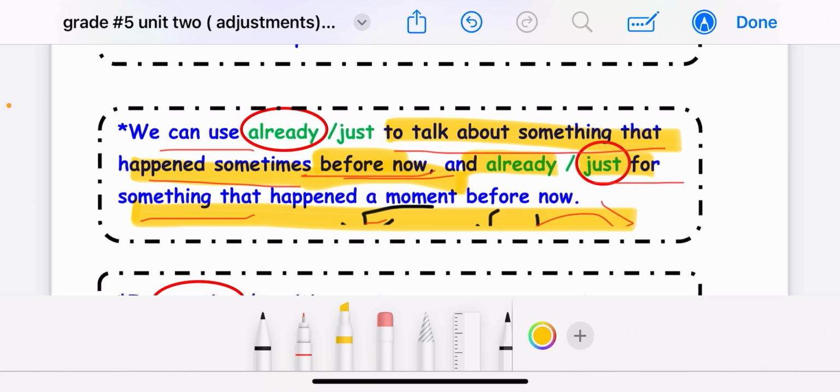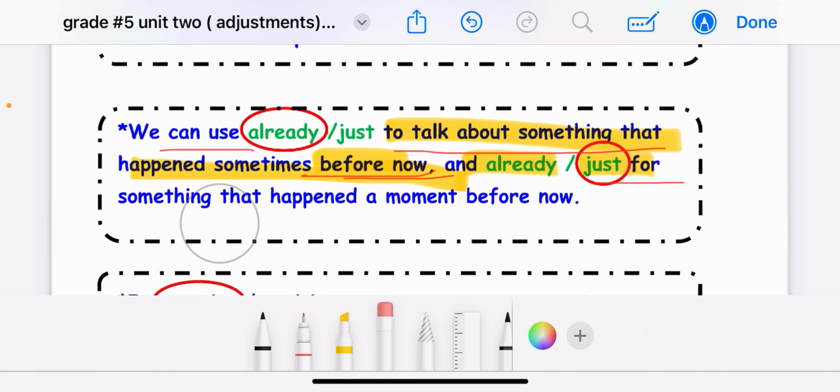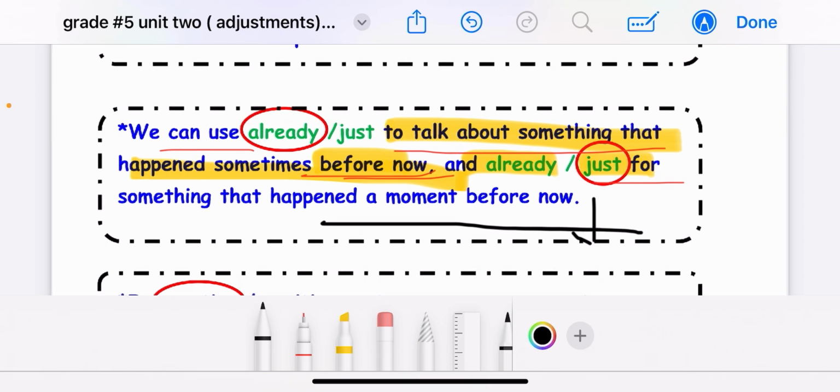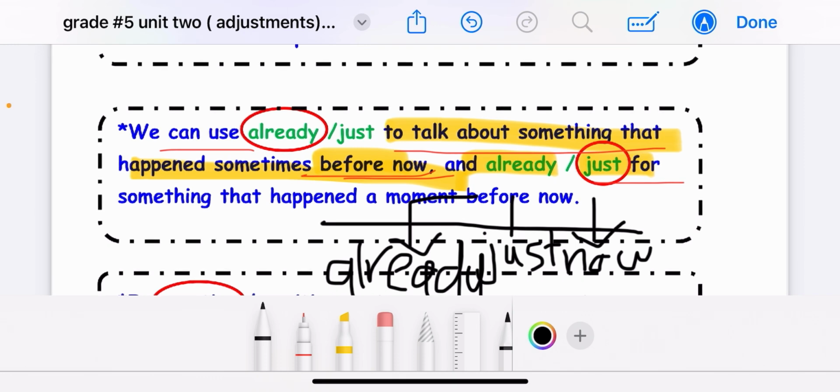Okay, look at the line here. I'm going to draw a line here. Now we are here. The present time is here now. Just actually is closer to the present time than already. So, just happens a few moments before now. So it's closer to the present now than already. So both of them are close to the present time, but we can say that just is closer than already.